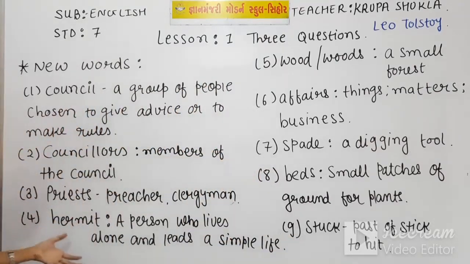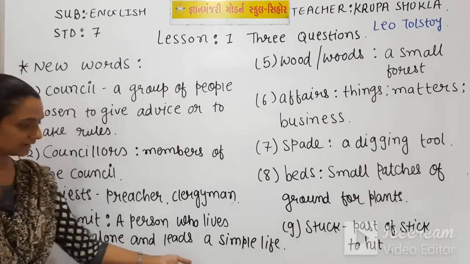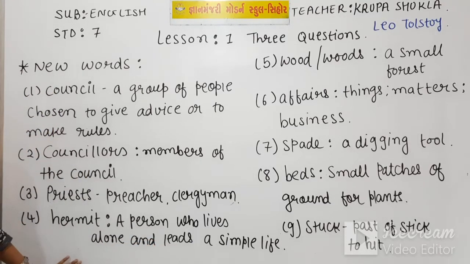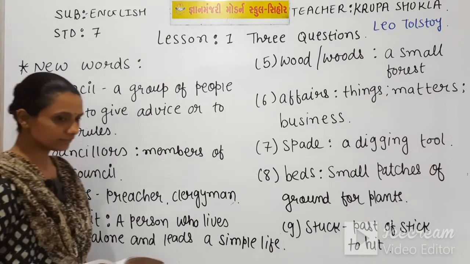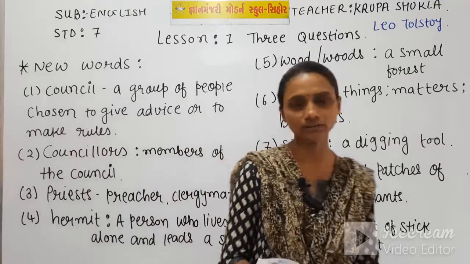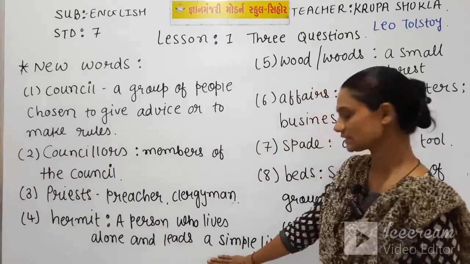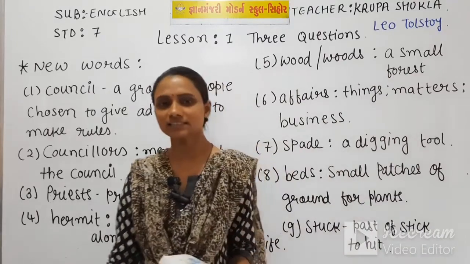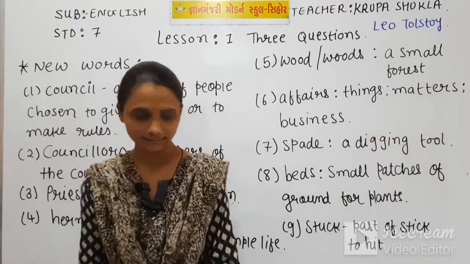Hermit means a person who lives alone and leads a simple life. We can find this kind of person in a forest, and this kind of person lives alone, not living with their family. They lead a simple life, and they do their work on their own, and they just do religious work, nothing else.